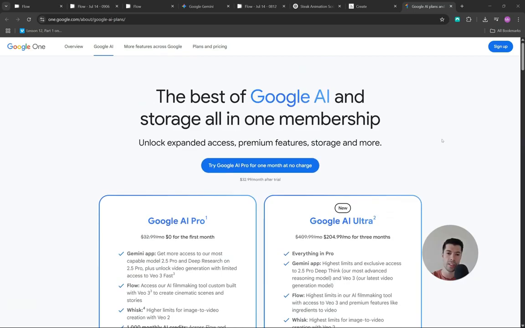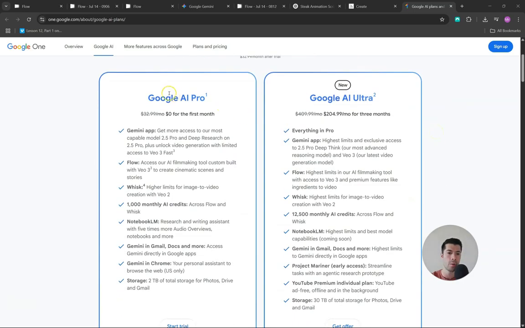Last but not least, I just want to show you the plans. So Google AI Pro, the first month is for free, so you can try the tool. The main difference here being that you get only 1,000 AI credits, and the Ultra plan, even though it's much more expensive. So from 33, you would be paying $204, but you get more than 12 times the amount of credits. Not to mention as well that you get 15 times the amount of storage. For some people, this might be a good plan.